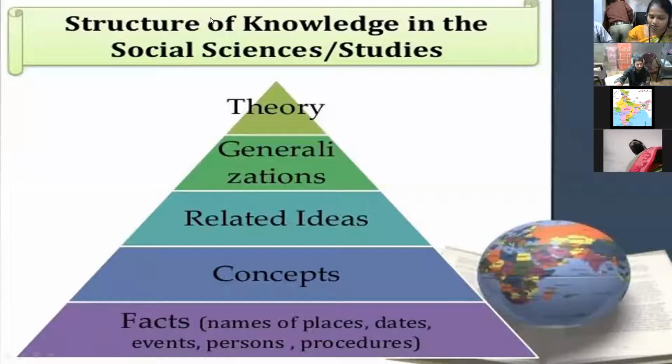So let's next go to the concept. The concept we have to explain in an interesting way in the classroom. For example, easy to difficult method, or known to unknown method, or simple to complex method. For example, I'm taking one chart. By showing charts, maps, models, simple models, we have to explain clearly in the classroom. Students will understand easily by showing these types of colorful charts or simple models.